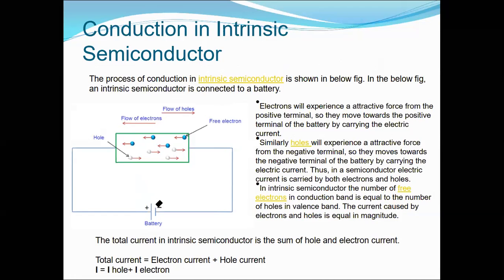When we apply positive and negative bias through the battery, the electrons will travel towards the positive bias, while the holes will travel towards the negative bias. This is always due to the attractive force between opposite charges, and this gives the conduction in semiconductor.